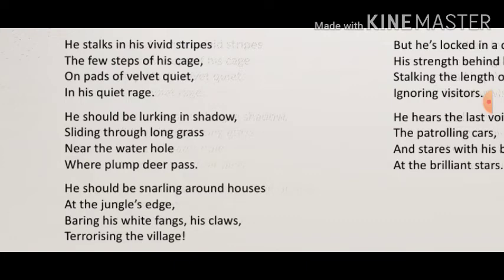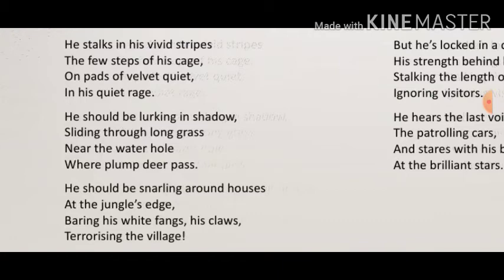Through these lines, the poet says that if this tiger was free, he would have hid himself behind the long grass near the water bodies so that he could easily catch a deer or any other wild animal in order to have it as its food.